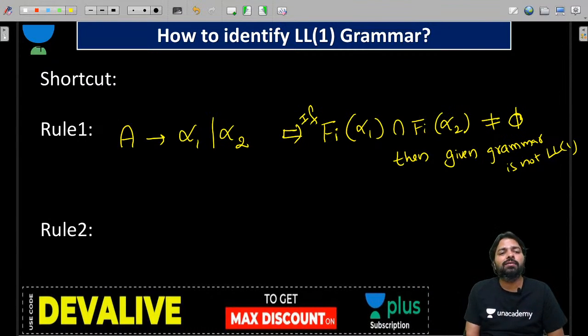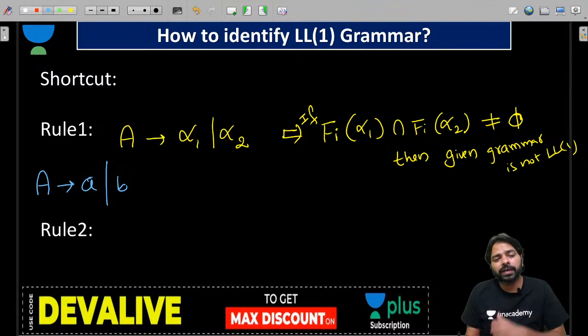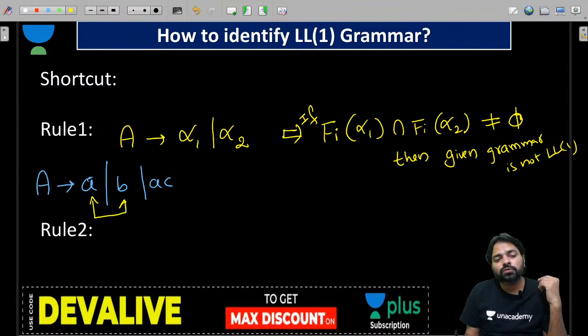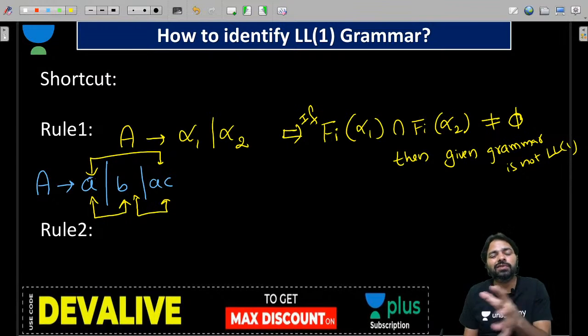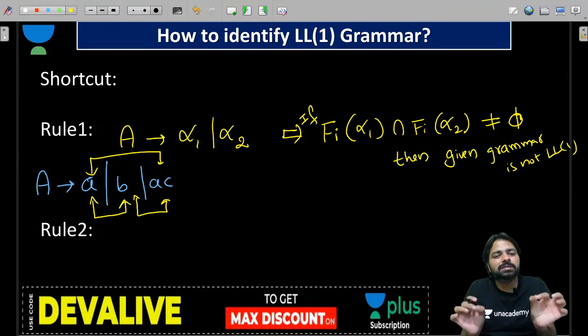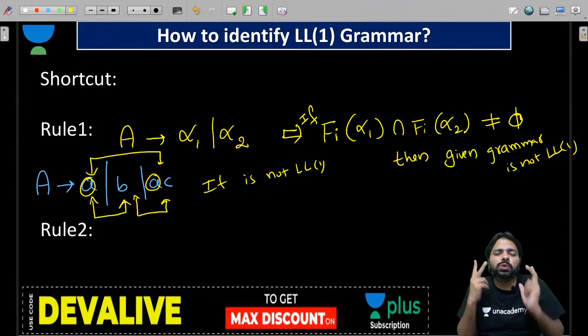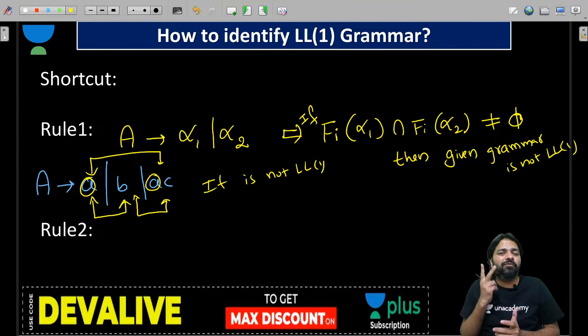We will verify. Example, guys, suppose you have A to A, B and AC. Then you have to apply first to these two, empty, and these two, empty, but first of A intersection first of AC is not empty because small a is common to them. And this is not LL1. But if you want to say LL1, you have to check every two productions, their first sets' intersection must be empty, right?